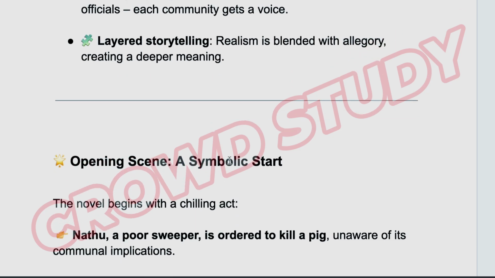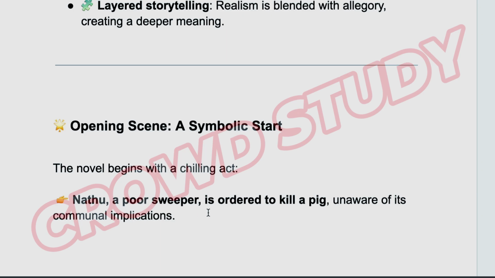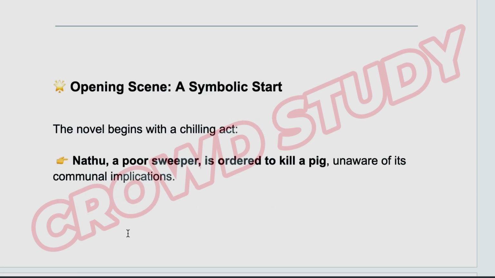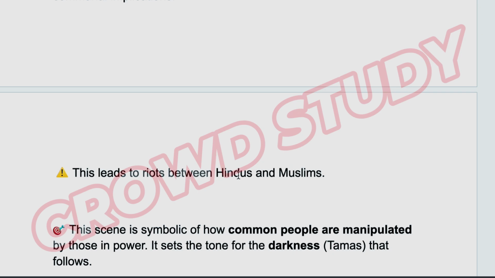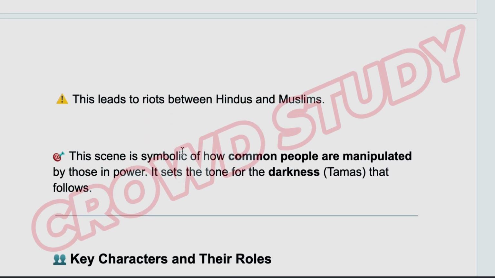Opening scene, a symbolic start. The novel begins with a chilling act. Nathu, a poor sweeper, is ordered to kill a pig, unaware of its communal implications. This leads to riots between Hindus and Muslims. This scene is symbolic of how common people are manipulated by those in power. It sets the tone for the darkness that follows.